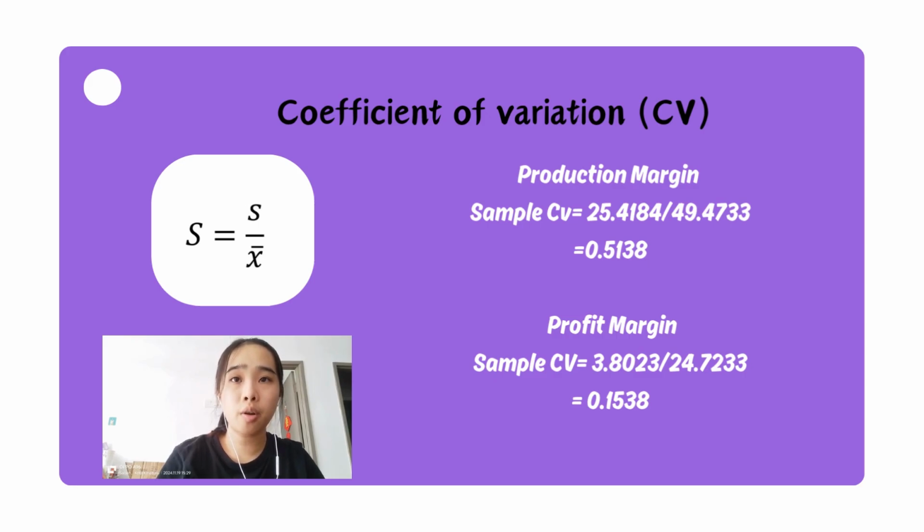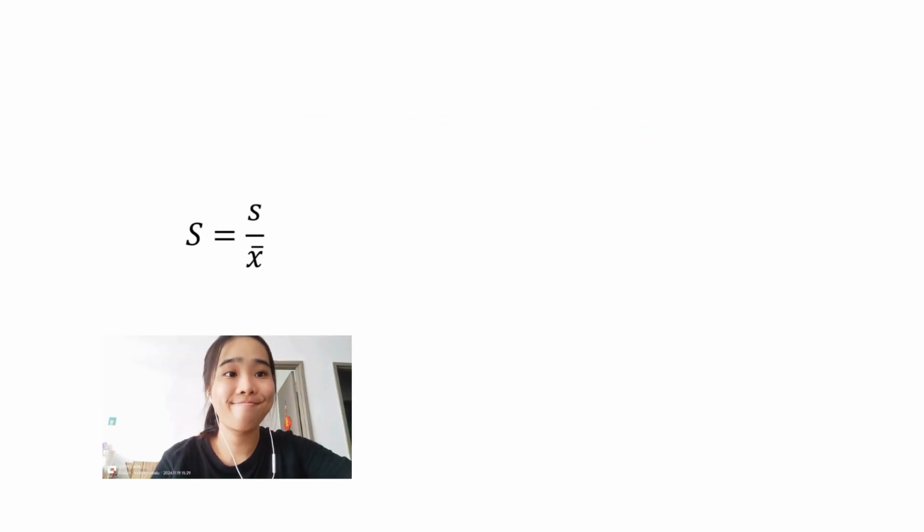The CV for the profit margin is 0.1538, indicating much lower relative variability. This lower CV means that profit margins are relatively stable compared to the production margin, which suggests that the company's revenue and profitability are more predictable and consistent over time.